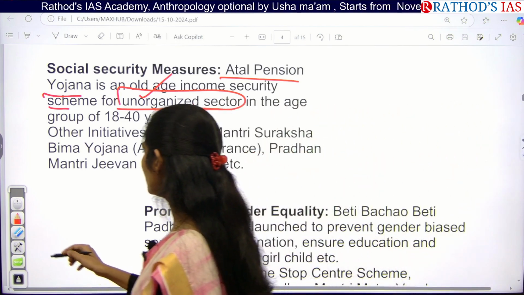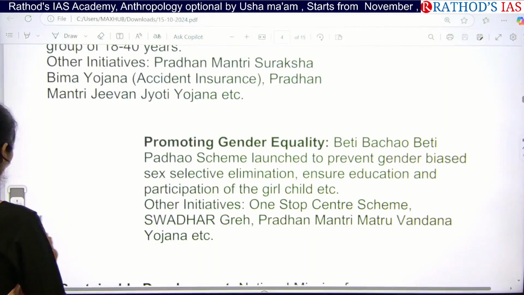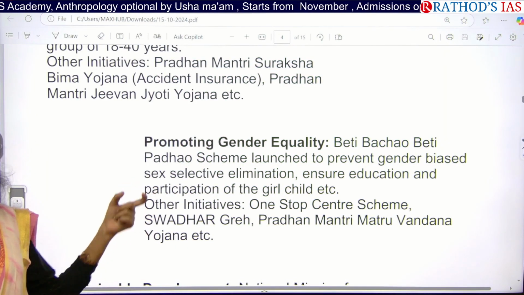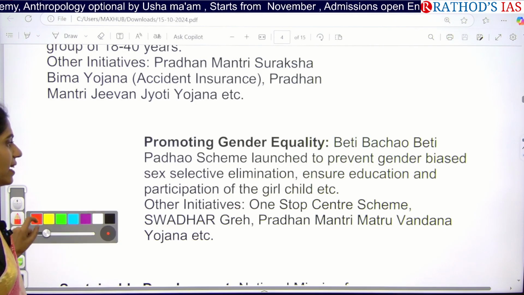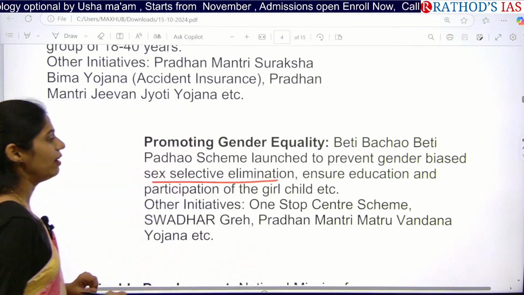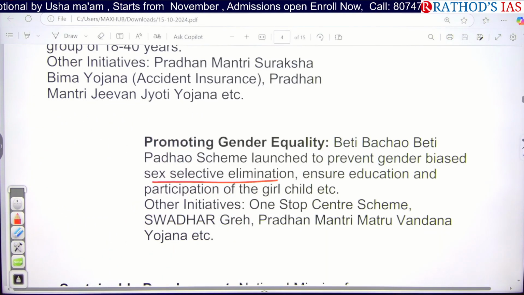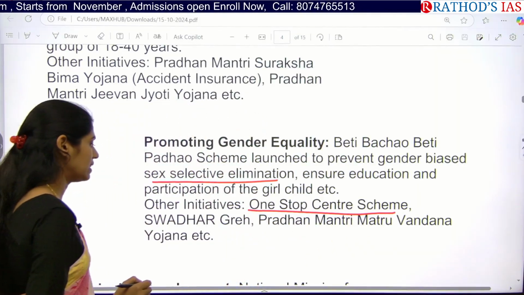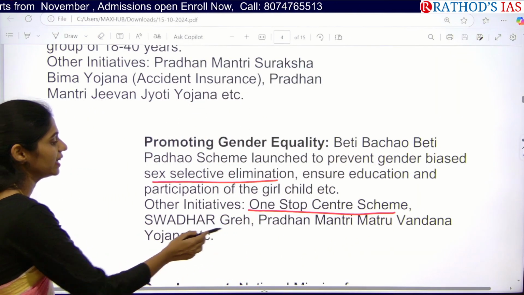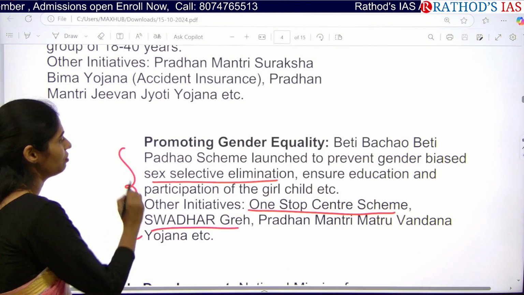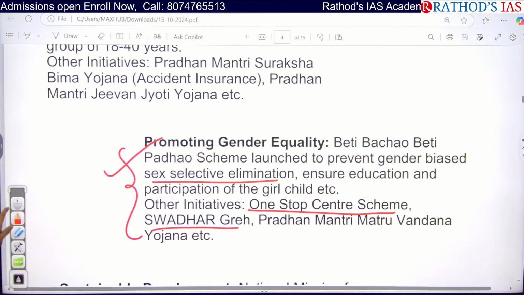And the government is also focusing on promoting gender equality. Especially, the government is focusing on girl child education under the Beti Bachao Beti Padhao scheme, so that we can prevent gender-based and sex-selective elimination. We're also focusing on ensuring education and participation of the girl child in our economy. And we are coming up with the One Stop Centre scheme, and we have the Swadhar Greh scheme and the Pradhan Mantri Matru Vandana Yojana. So these are especially focusing on women and the girl child.